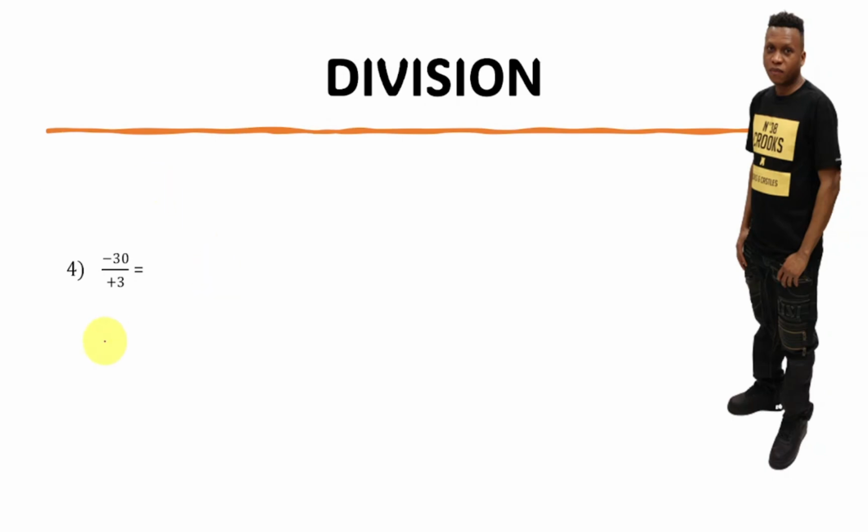Come here, same thing. So when we do here, minus divided by positive equal what? Minus. Now when we do 30 divided by 3 equal what? 10. 10 times 3 equal what? 30. So the answer is minus 10. Okay, that's the answer.